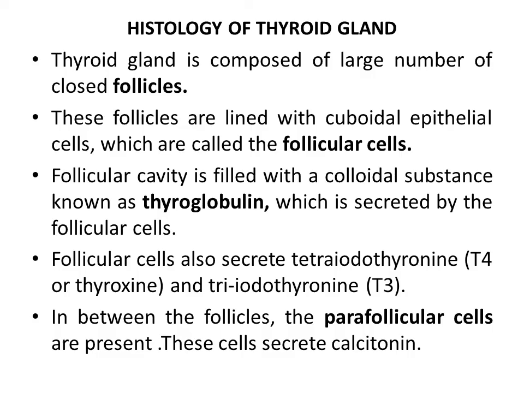The histology of thyroid gland. Thyroid gland is composed of large number of closed follicles. These follicles are lined with cuboidal epithelial cells which are called the follicular cells. Follicular cavity is filled with a colloidal substance known as thyroglobulin, which is secreted by the follicular cells. Follicular cells also secrete tetraiodothyronine and triiodothyronine, T4 and T3. In between the follicles, the parafollicular cells are present. These cells secrete calcitonin.